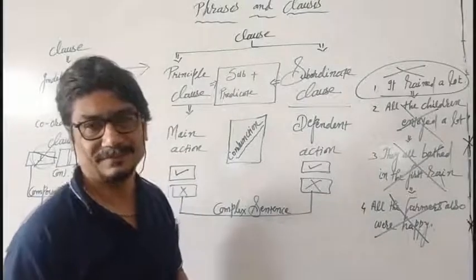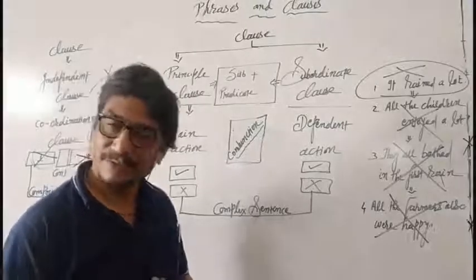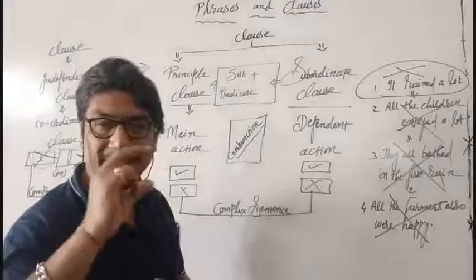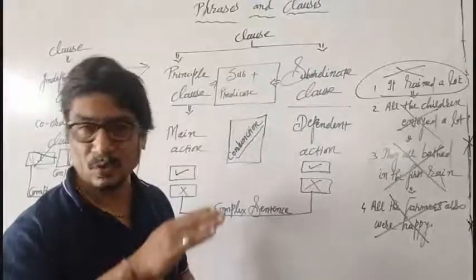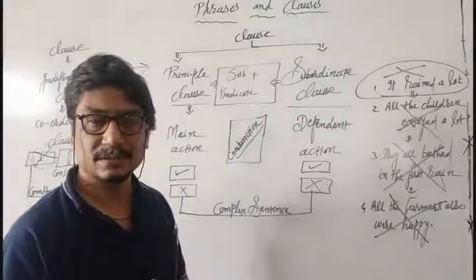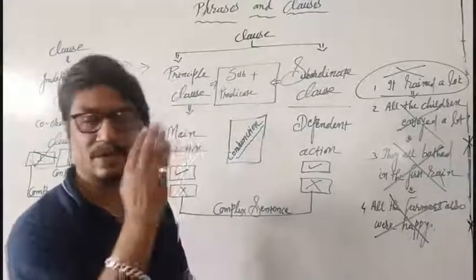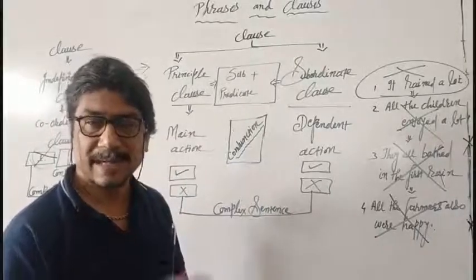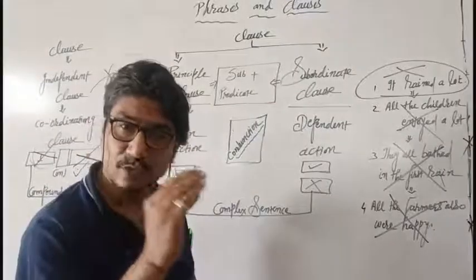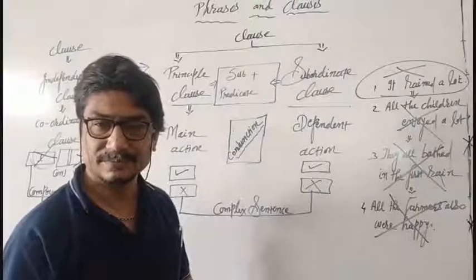In this way, in this lesson, we have completed the characteristics and identity of coordinating conjunctions, coordinating clauses, main clauses, subordinate clauses, and conjunctions, structures of phrase, clause, etc. Got the idea?